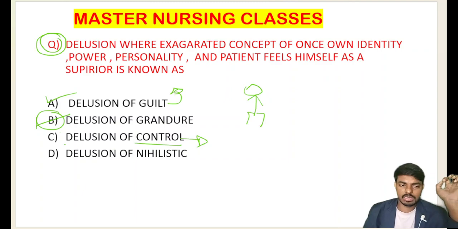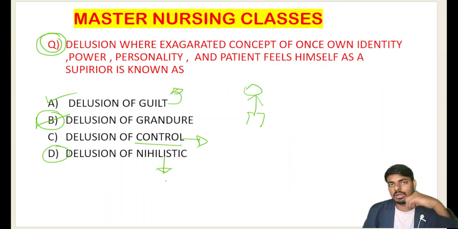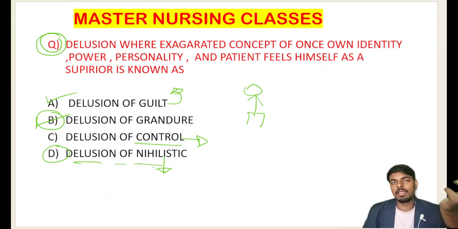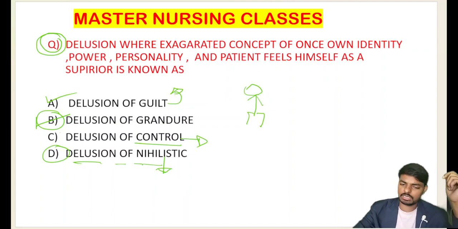So what is the delusion of nihilism? I explained it already. In the delusion of nihilism, the person will say nothing exists: not me, not you, not anyone, not the environment. We see these features very importantly in patients with severe depression. We call that the delusion of nihilism. Here the person feels no one exists, not even me, not the environment. I hope the concept is clear for you all. Okay, let me go for the next question.